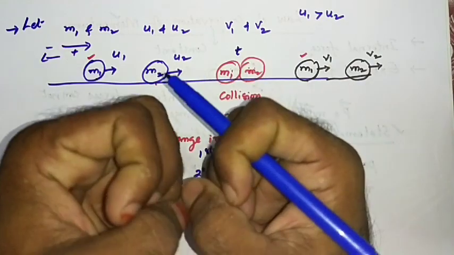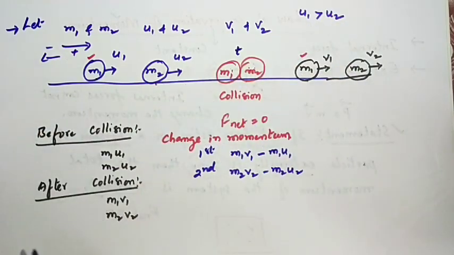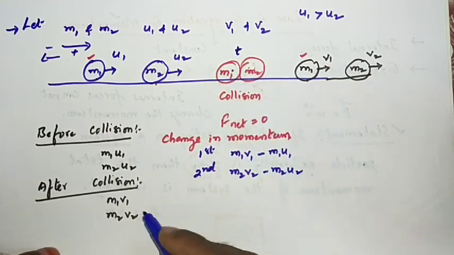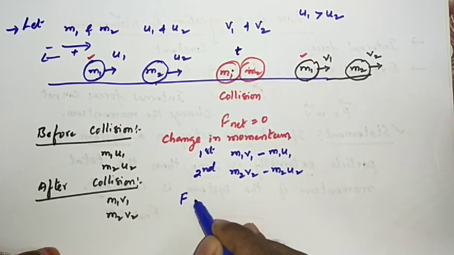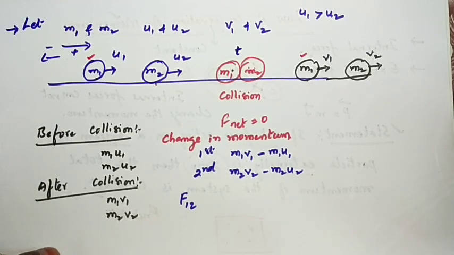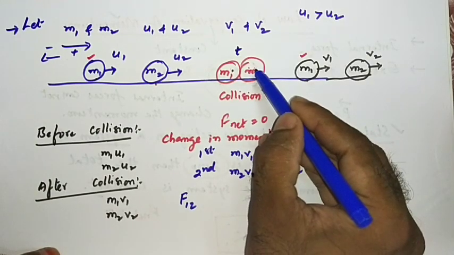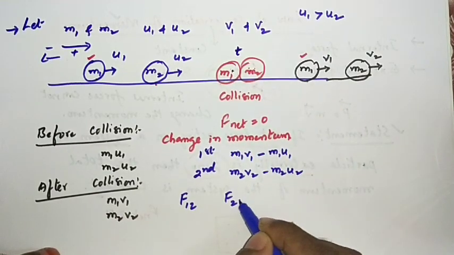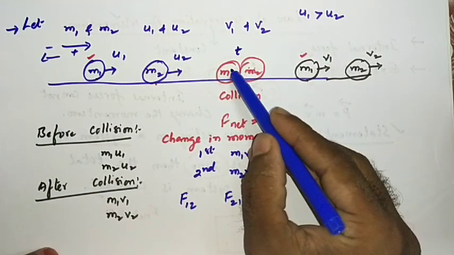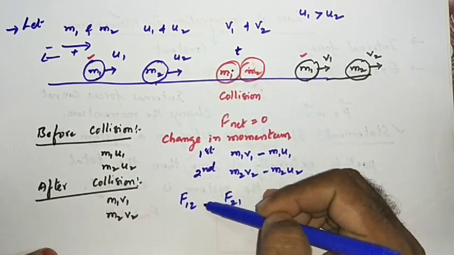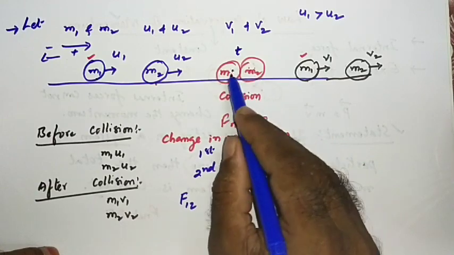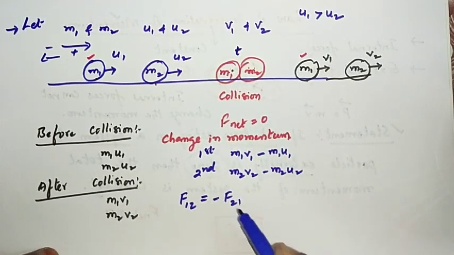Two bodies are hitting each other for a time t. During the collision, the first body applies a force on the second body. Let us take the force applied by m1 on m2 as f12, and the second body also simultaneously applies a force on m1, that is f21. The force applied by m1 on m2 is f12, and the force applied by m2 on m1 is f21. These two forces will be equal and opposite according to Newton's third law.